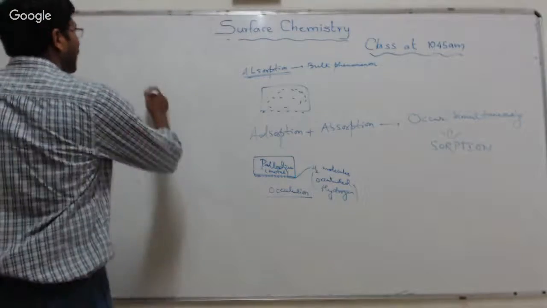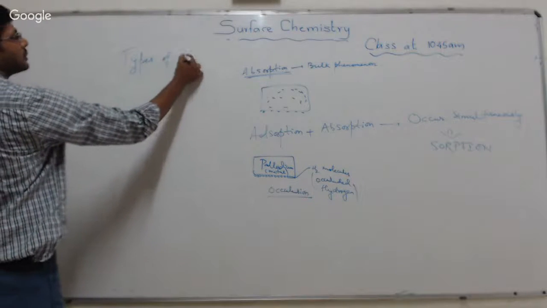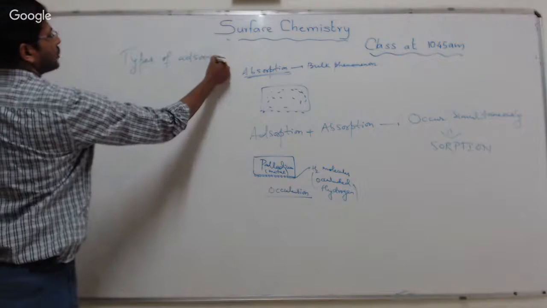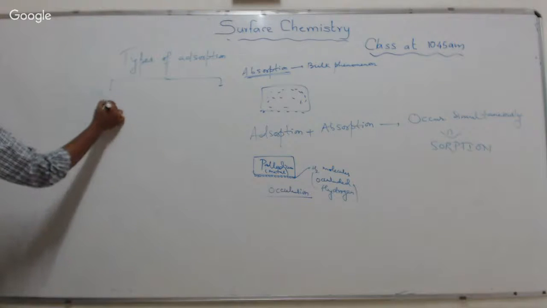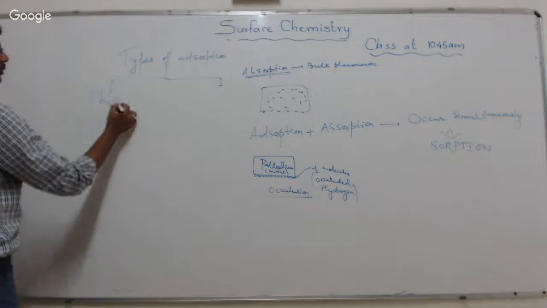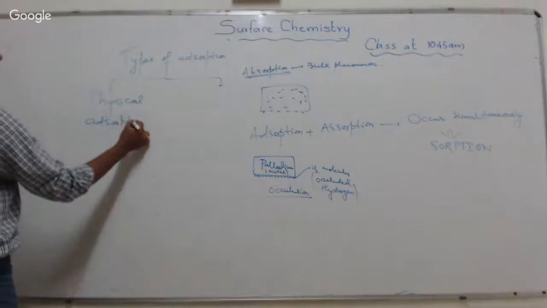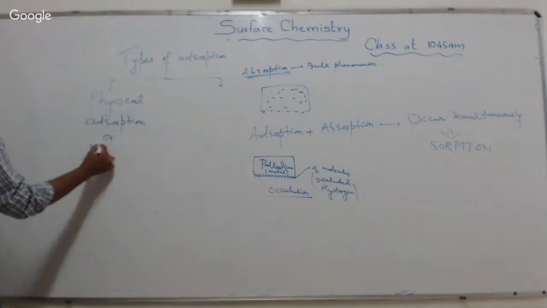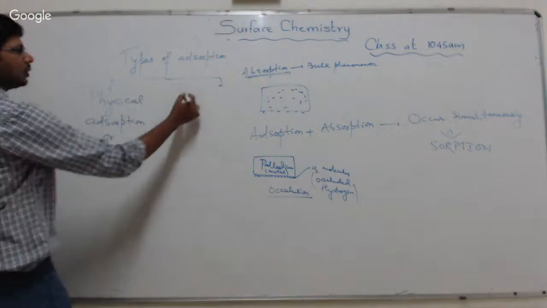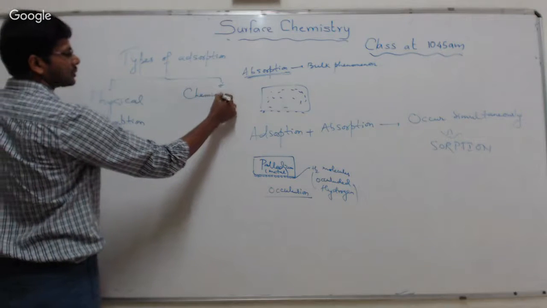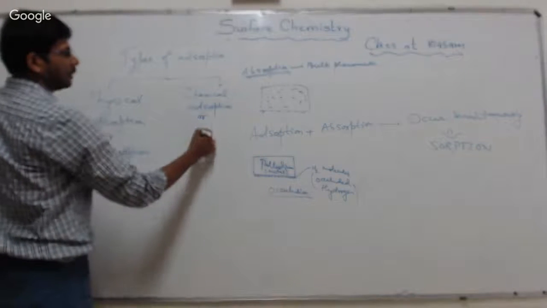Now, what are the different types of adsorption? The different types of adsorption are generally of two types. One is called physical adsorption, also called physisorption. Another is called chemical adsorption, or chemisorption.